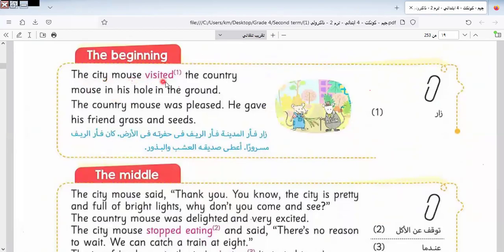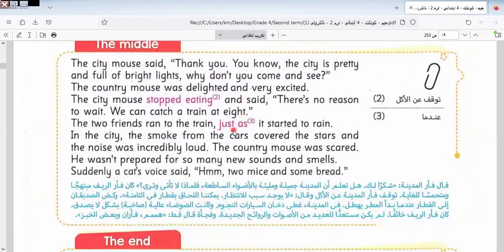The city mouse visited the country. Country mouse's home is a hole in the ground. He gave his friend grass and seeds. This is the first part in this story. Let's go to the middle.